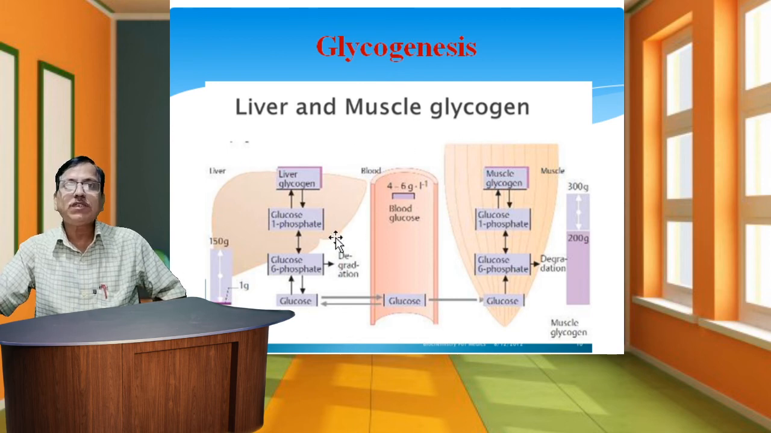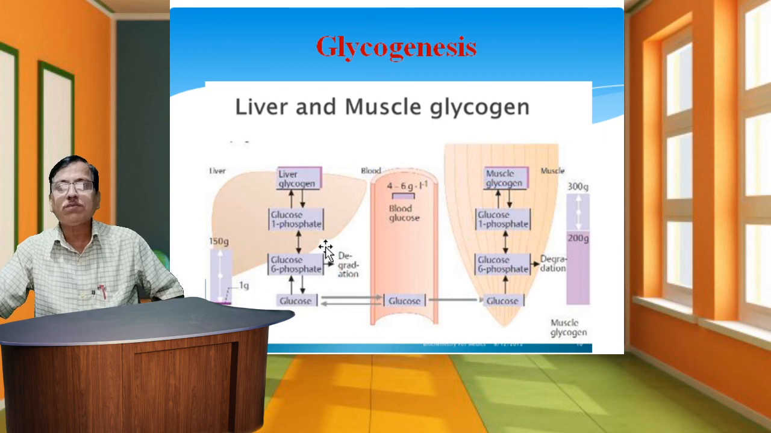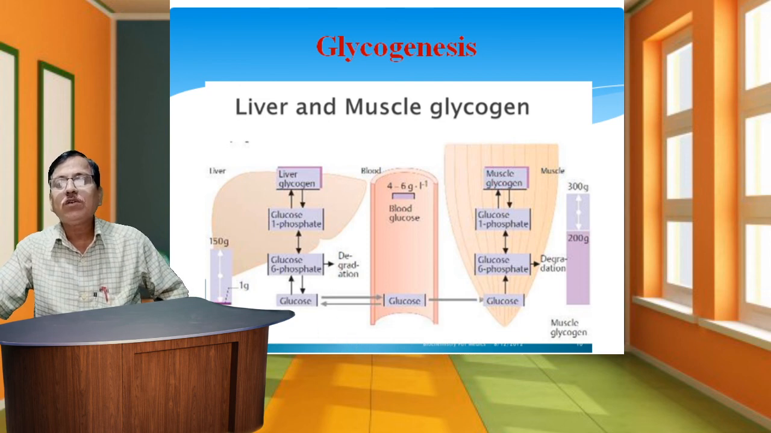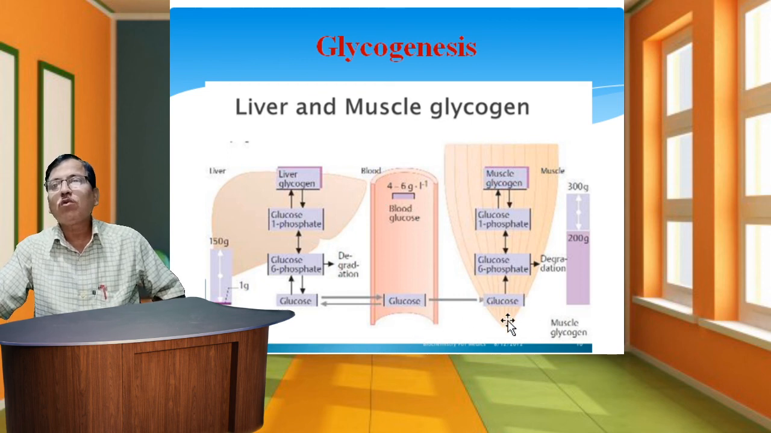Glycogen synthesis is seen in this schematic representation. Glucose is converted to glucose 6 phosphate, then glucose 1 phosphate, and then liver glycogen. The reverse process takes place from liver glycogen to glucose 1 phosphate, glucose 6 phosphate and glucose. In the degradation process, glucose is passed to the blood, or in the muscles, glucose is converted into glucose 6 phosphate, then glucose 1 phosphate, and finally muscle glycogen.